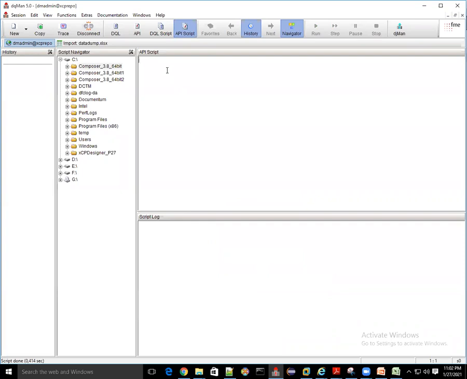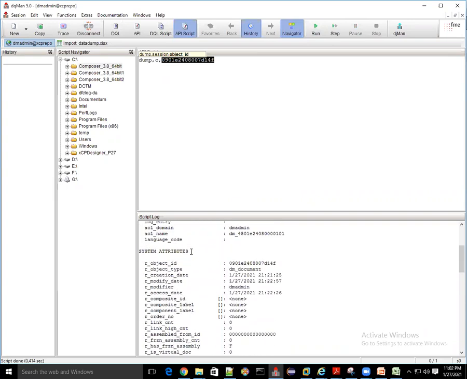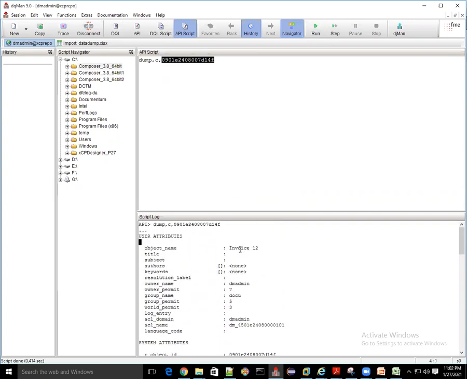So there is one API command: dump comma c comma that object id. If you execute this, it will give you all the metadata information of that object.